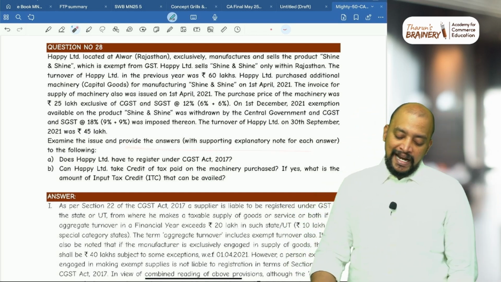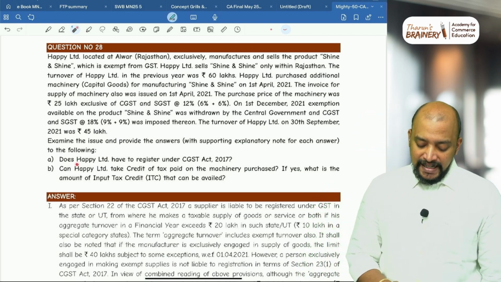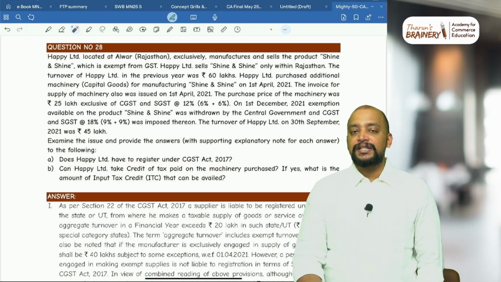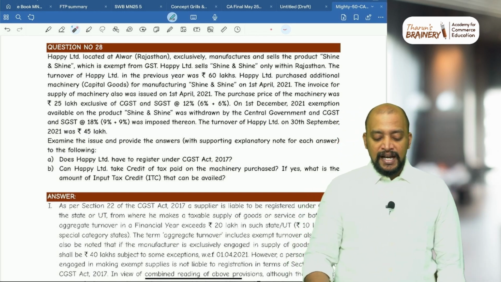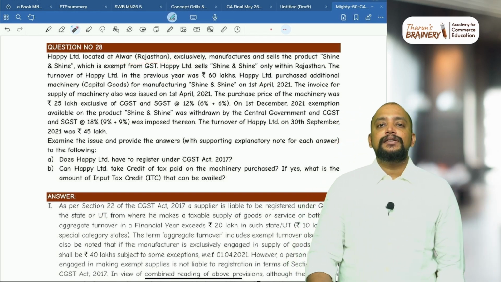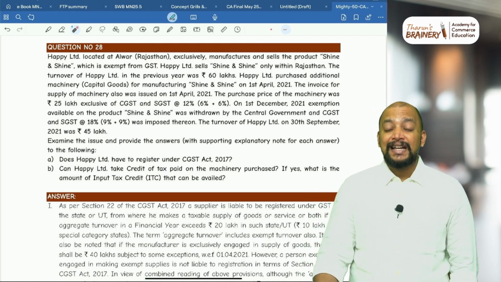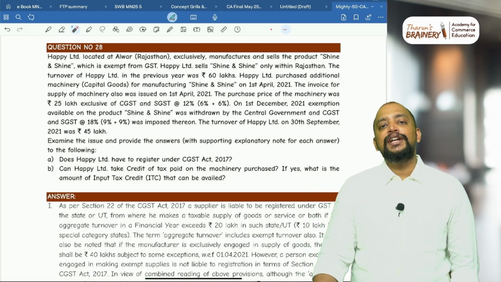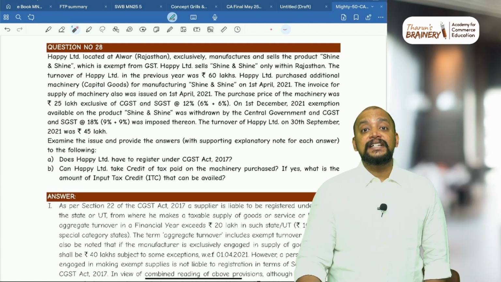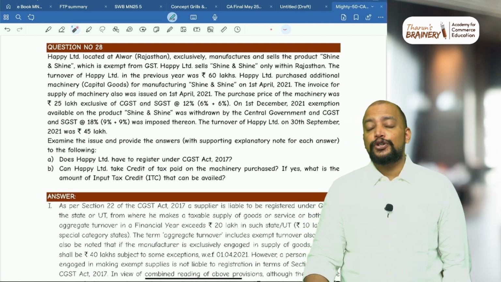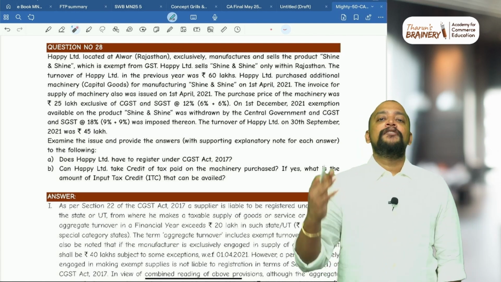Examine the issue and provide the answers with supporting explanatory note for each answer to the following. Does Happy Limited have to register under CGST Act? First of all, we need to write about the applicable threshold limit. They are located in Rajasthan and are exclusively engaged in supply of goods. A person operating in a state other than the special category states, exclusively engaged in supply of goods other than ice cream, edible ice, pan masala, tobacco and tobacco products, bricks and roofing tiles, definitely the applicable threshold limit will be 40 lakhs.